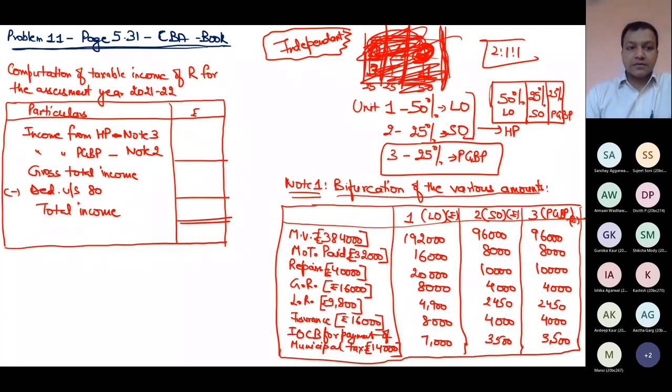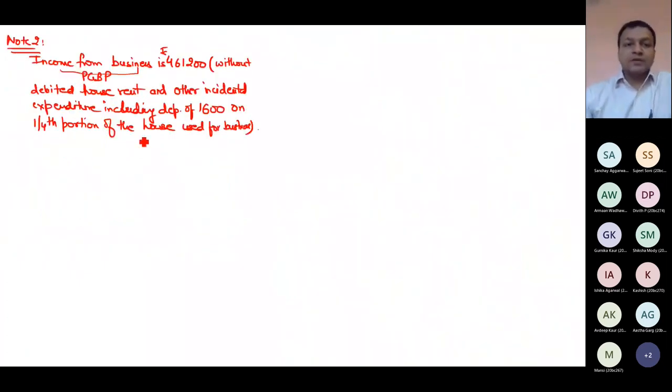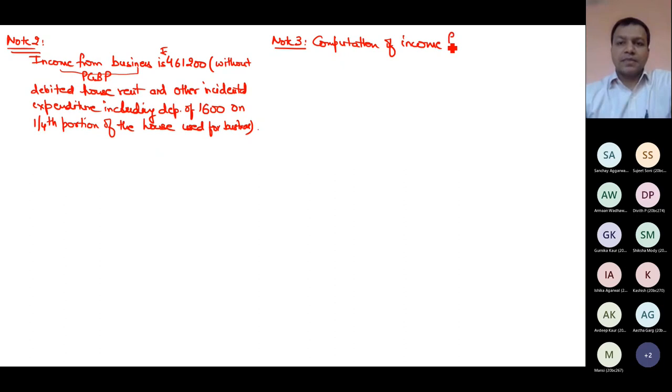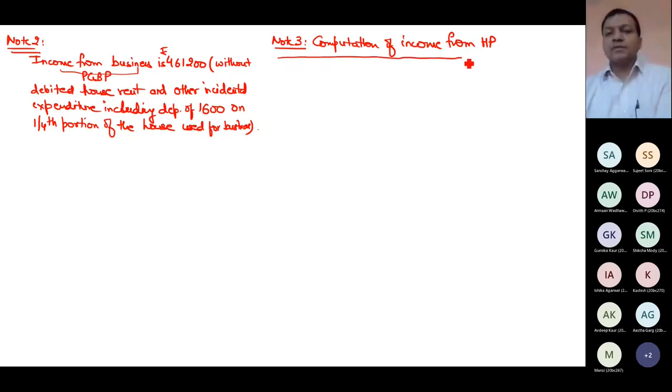Now let us start note 3. So now I will compute the computation of income from HP. I hope you can see the font size. If it is small, you should tell me.